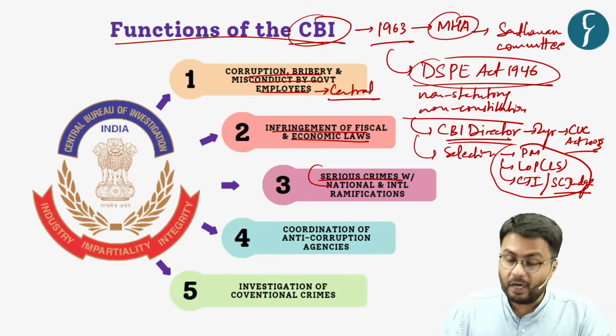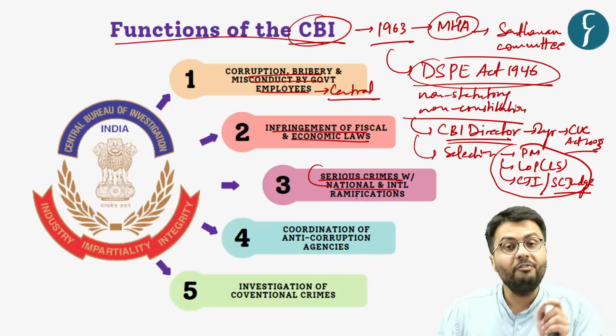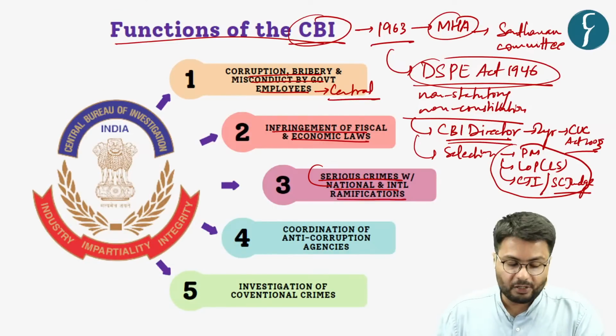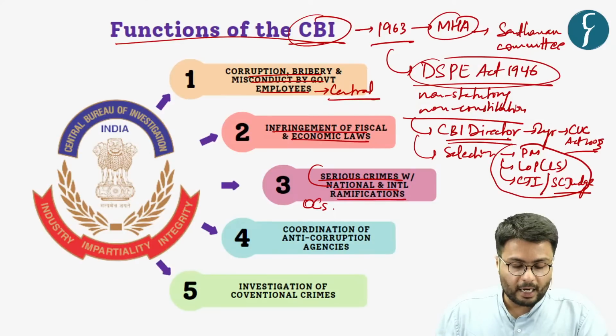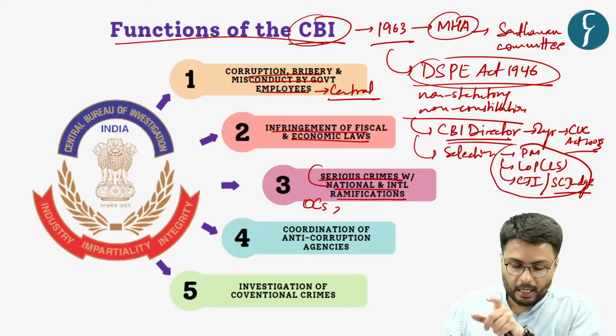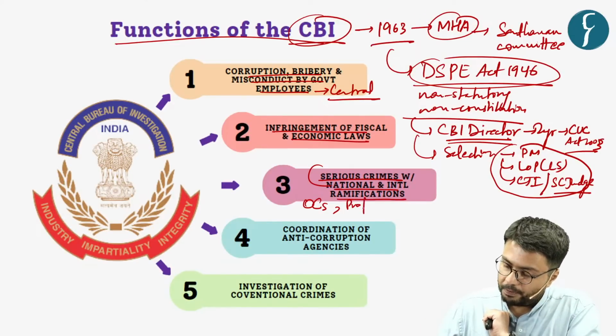It investigates cases related to serious crimes which have either national or international ramifications. Now, these crimes can be undertaken by members of organized crime or other bodies such as professional criminals.